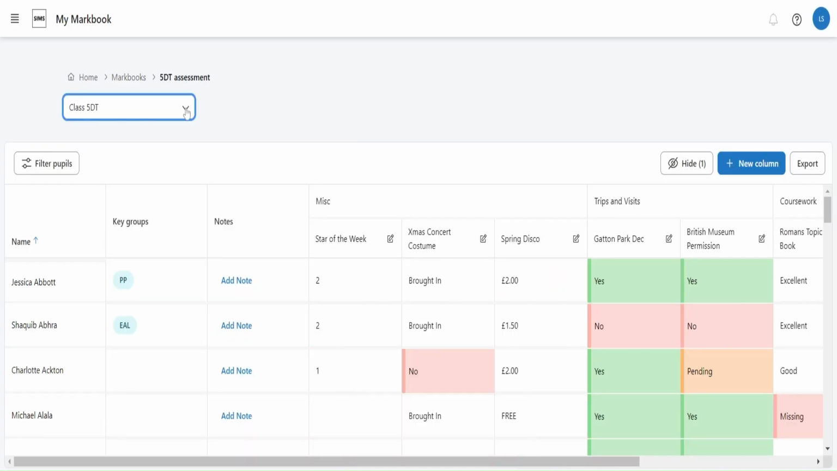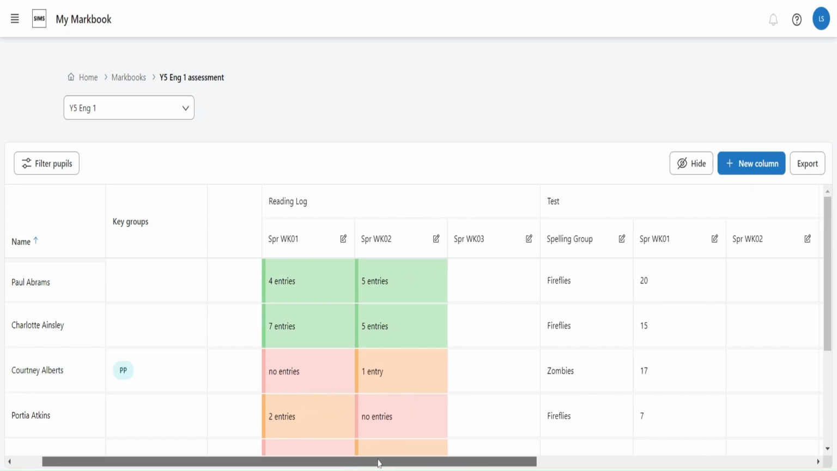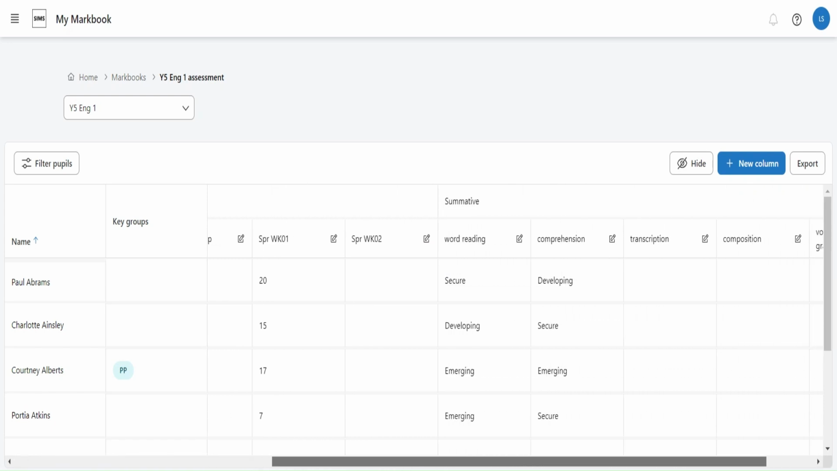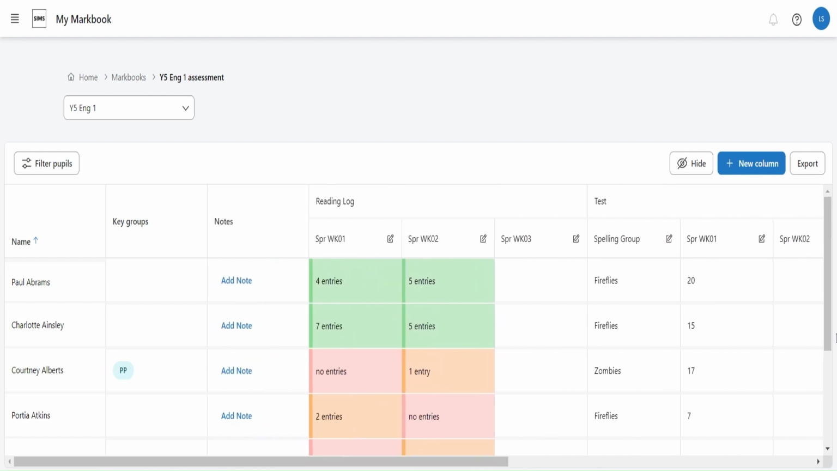As in this setup, the school has created separate classes for English and Maths. We are now going to review the English Markbook. The teacher has created some categories and columns to record information around the reading log, spelling tests, and also different programs of study. This is a great way for teachers to track a variety of data.